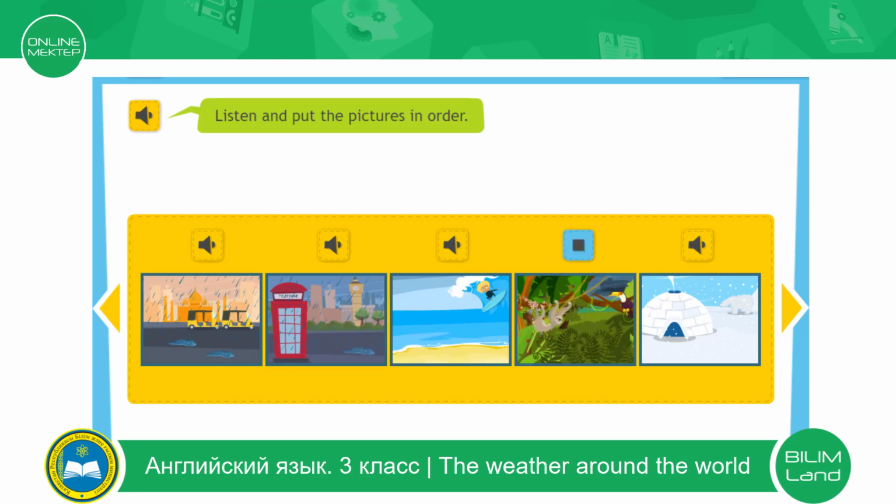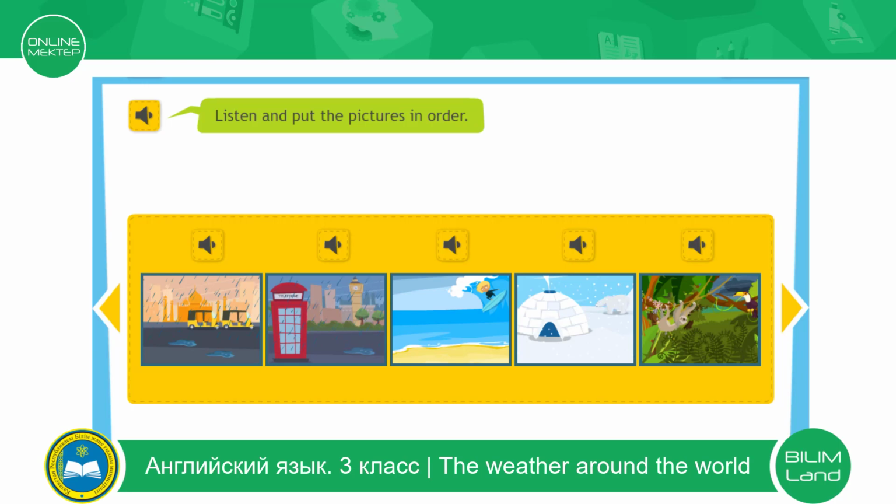I live in the north of Canada. It's usually cold and there's a lot of snow. We wear lots of warm clothes and stay at home. Where is the cold weather? Good job. The last one. I live in the cloud forest in South America. It's warm and wet here. It is always very cloudy in the cloud forest. Well done. Let's check. In my opinion, your answer is the same. Well done.